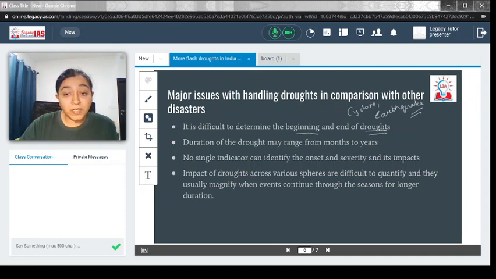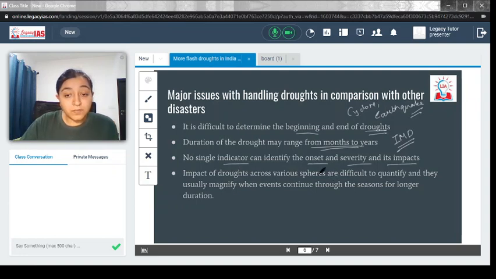The duration of a drought may range from months to years. Now this is also a problem. You cannot predict that if there is a drought it will exist only for a particular time and then go away. Again there is a lot of variation. No single indicator can identify the onset, severity and impact. That's why I told you IMD also has various definitions of drought. So again there is not a single factor you can take into consideration while predicting drought.